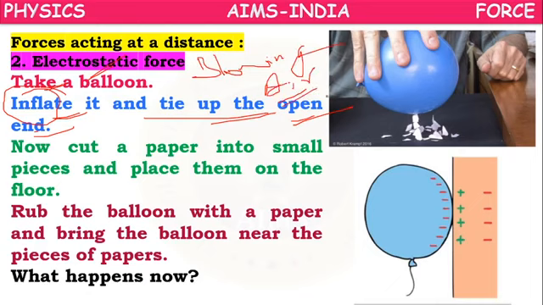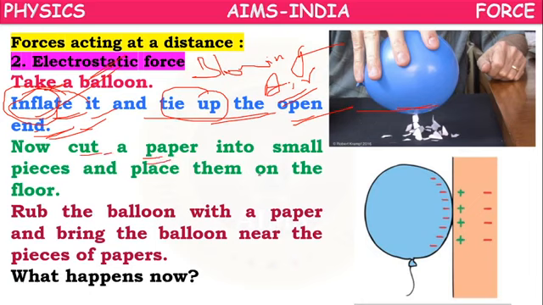Blowing air into the balloon is called inflating. After blowing air, size will increase. We have to inflate the balloon first, and tie up the open end with a thread, taking precautions such that the air inside the balloon will not come outside. So the balloon bulges out.